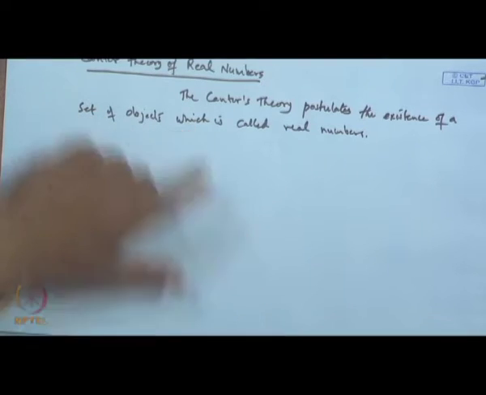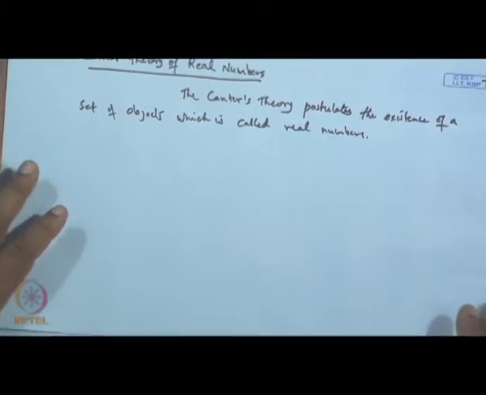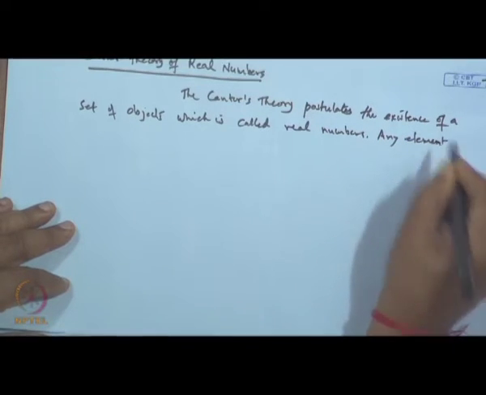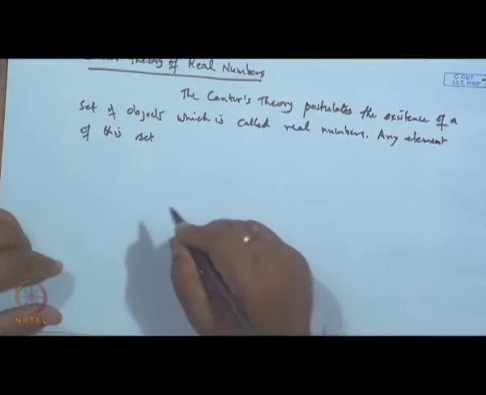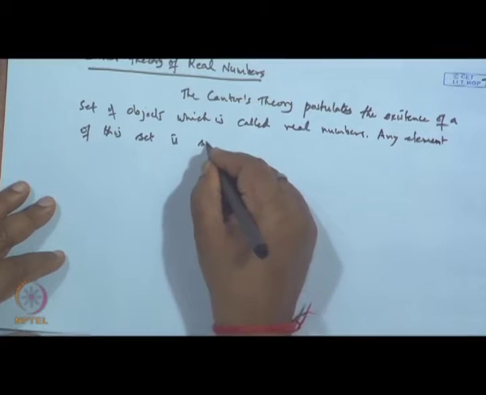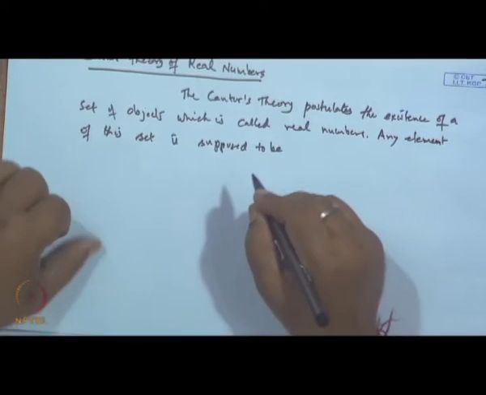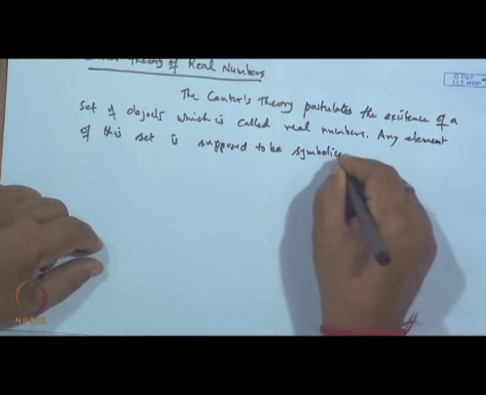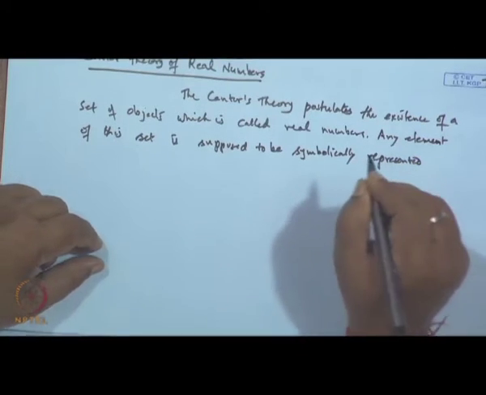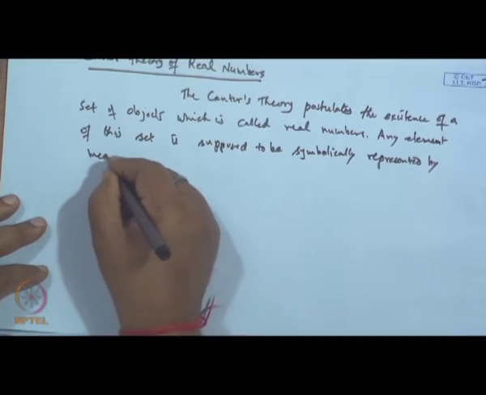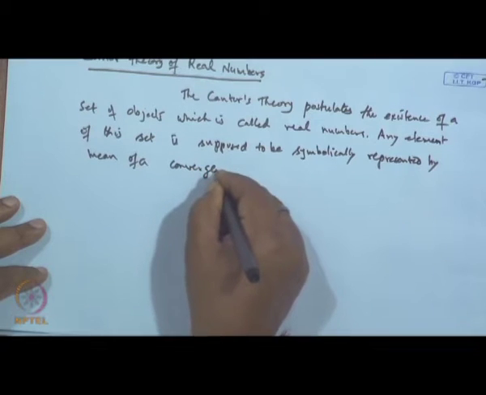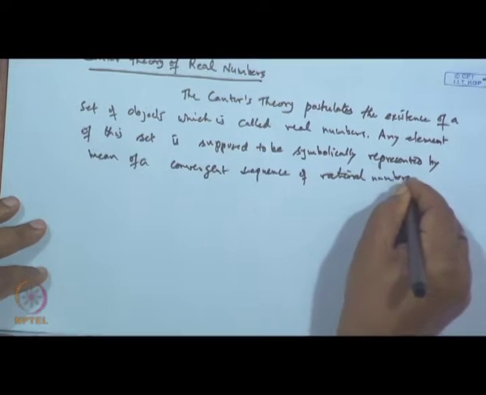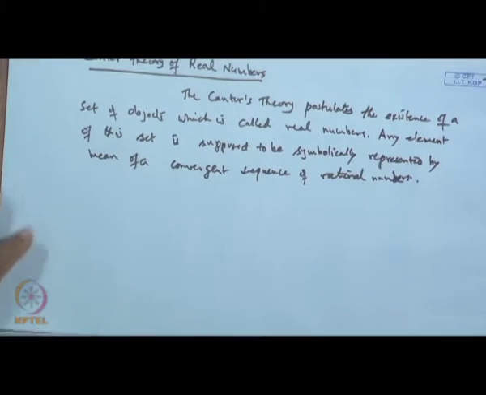And every object of this set is associated with a convergent sequence of rational numbers, and any element of this set is supposed to be symbolically represented by means of a convergent sequence of rational numbers.